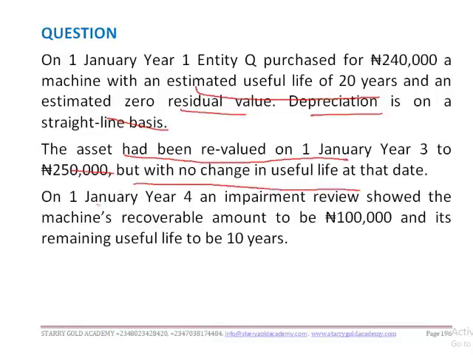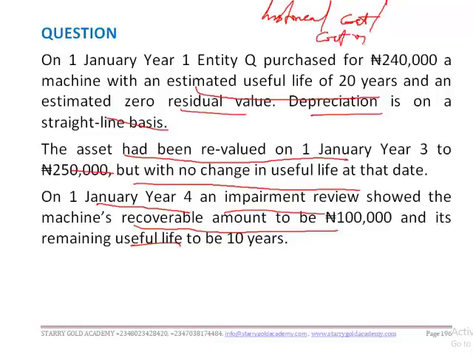So on 1st January year 4, an impairment review showed the machine's recoverable amount to be 100,000, and its remaining useful life to be 10 years. Are we together? Now, on 1st January year one, the entity purchased the machine. This is the cost, or let's take it at historical cost.